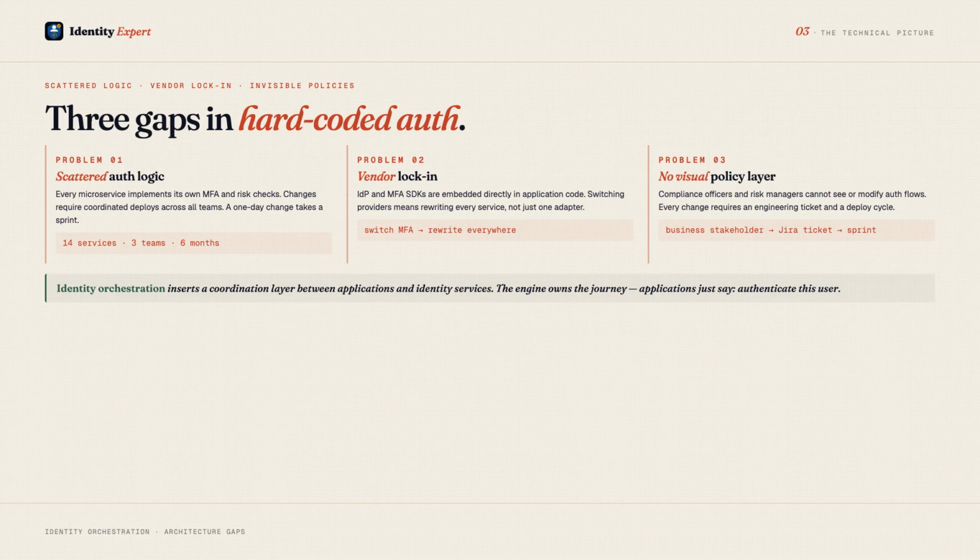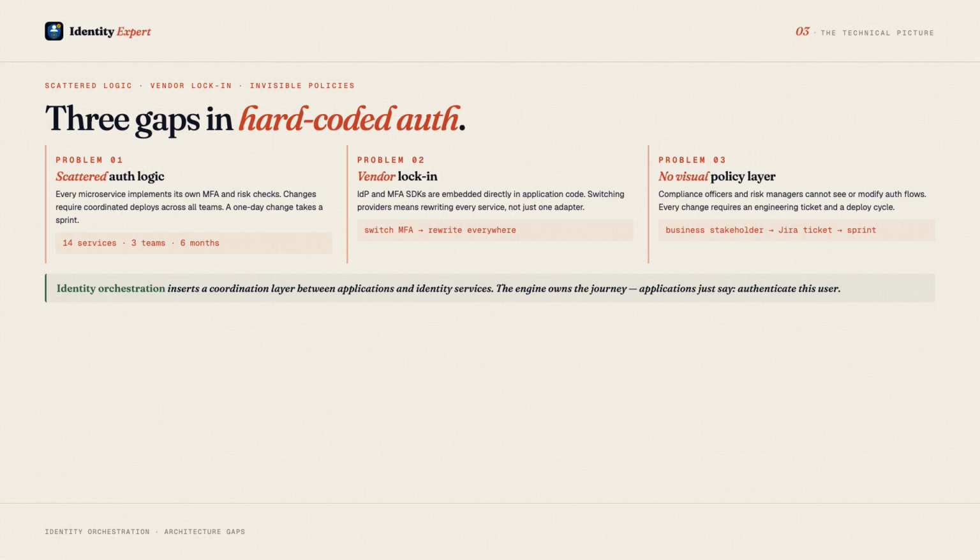Problem 2, vendor lock-in. Your IdP integration code is embedded in your application layer. Your MFA provider's SDK is imported directly into your services. Switching providers means rewriting integration code everywhere, not just one adapter, but every service that calls the provider directly. The cost of switching becomes so high that you stay with a vendor even when better options exist.